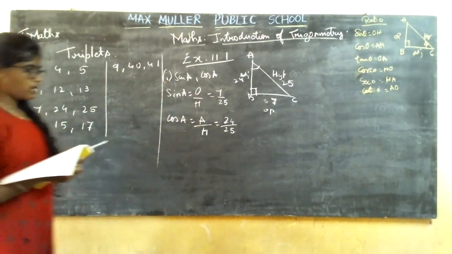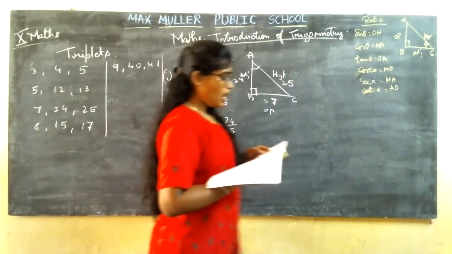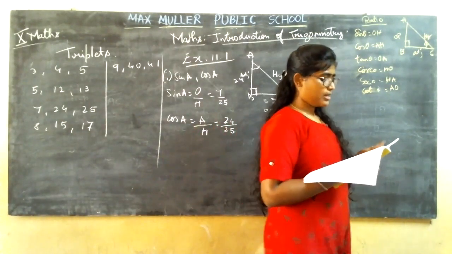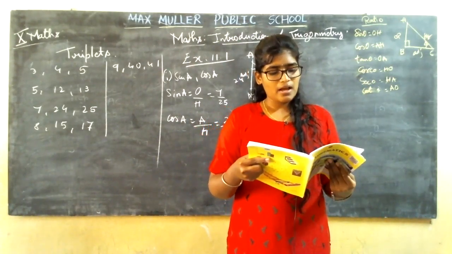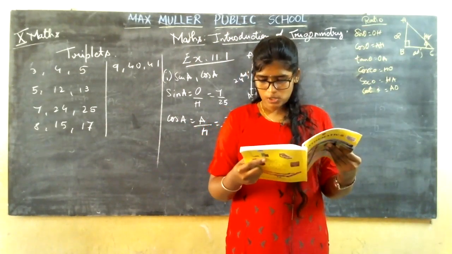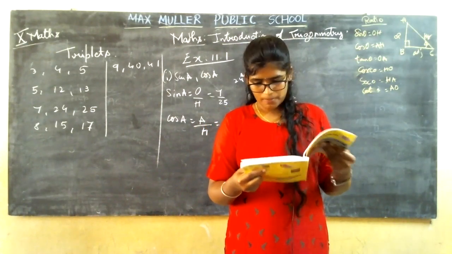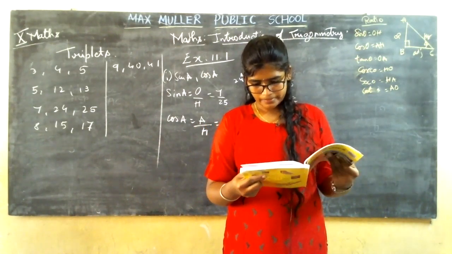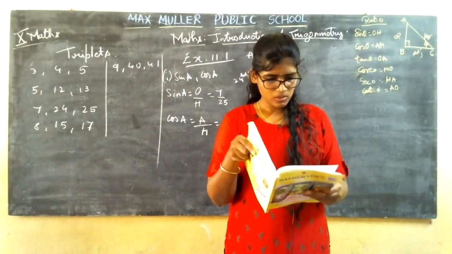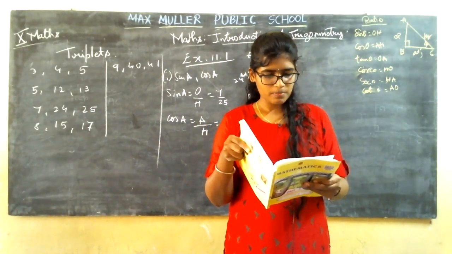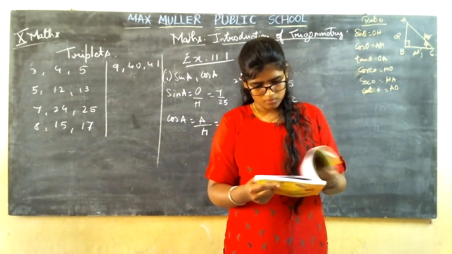Next, coming to the second one. In the figure 8.13, find tan P minus cot R. So let me go to 8. In the figure 8.13. Where is the figure?